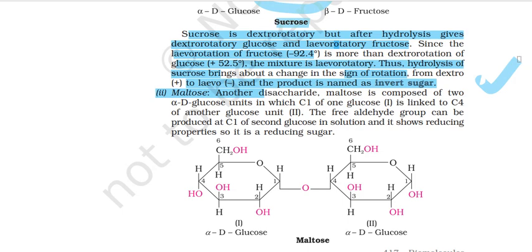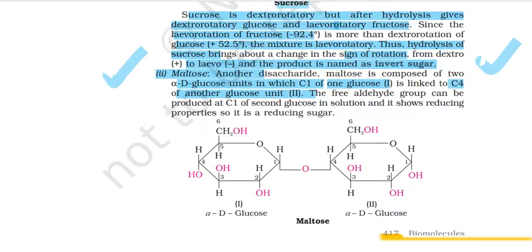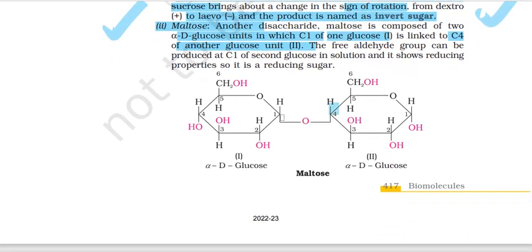Coming to maltose, it's another disaccharide. Maltose is composed of 2 alpha-D-glucose, in which carbon number 1 of glucose first is linked to carbon number 4 of another glucose unit. ठीक है, पहले का carbon number 1, दूसरे का carbon number 4. ये आपस में linkage दिखा रहे हैं. The free aldehyde group can be produced by carbon number 1 of second glucose in solution, and it shows reducing properties, so it's a reducing sugar.